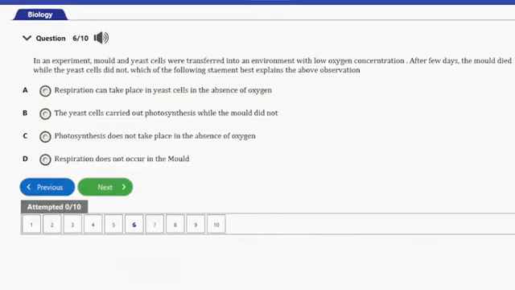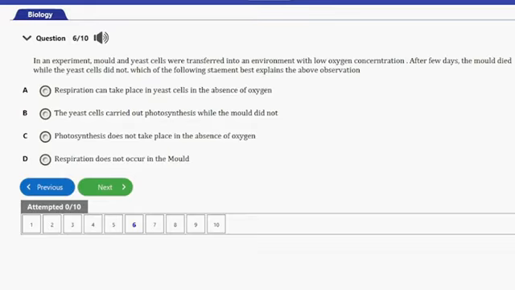Let's consider the next question, guys. Question number 6. It says, in an experiment, mold and yeast cells are transferred into an environment with low oxygen concentration. After a few days, the mold died, while the yeast cells did not.